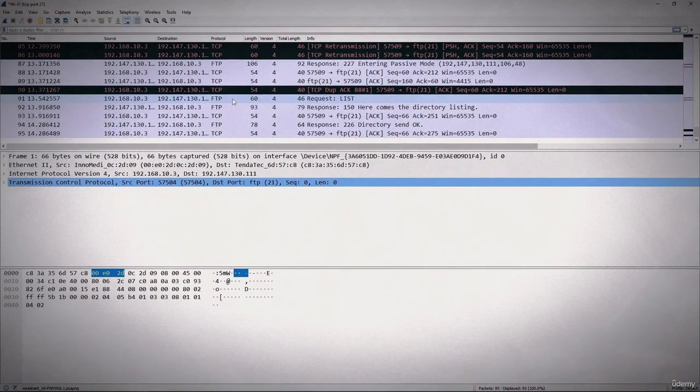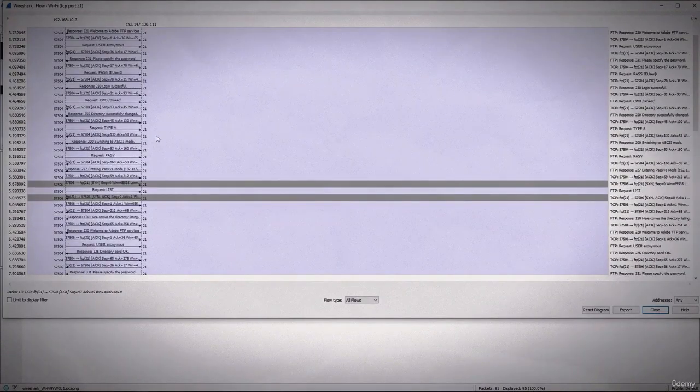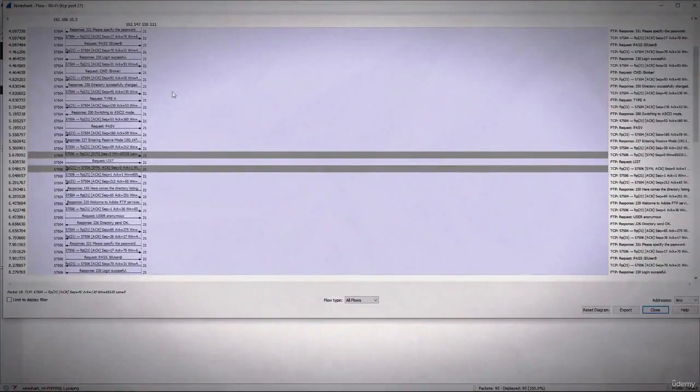The traffic is no longer coming in, and when we take a look, there's nothing else. So if I need to do some troubleshooting, let's see, I will go to Statistics and a flow graph. There is the FTP traffic, nothing else.